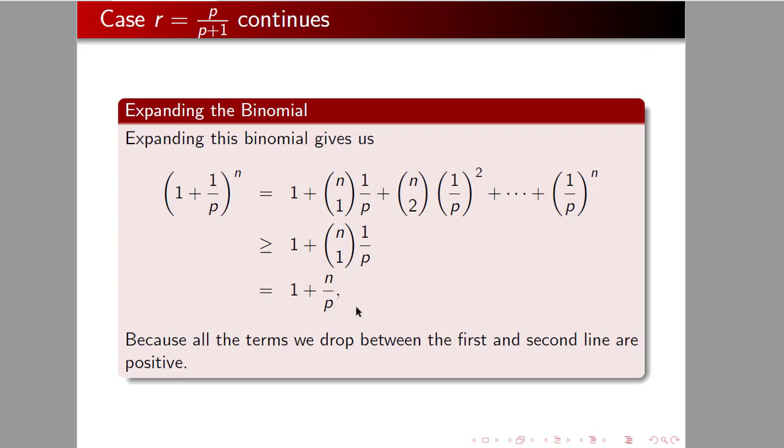When you can actually know what something is exactly, that's pretty cool. So I know that 1 plus 1 over p to the nth power is bigger than 1 plus n over p. That's just true, because all of the terms we drop between the first and the second line are positive. So we just know this.